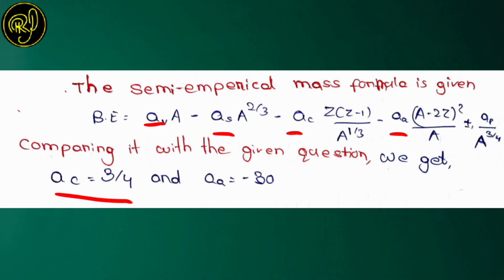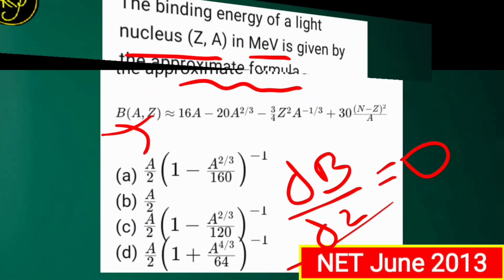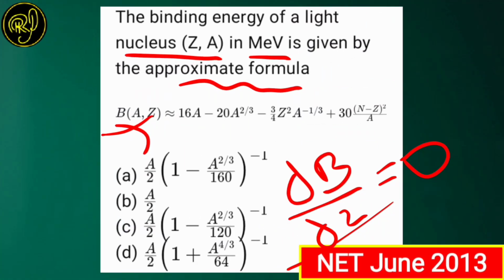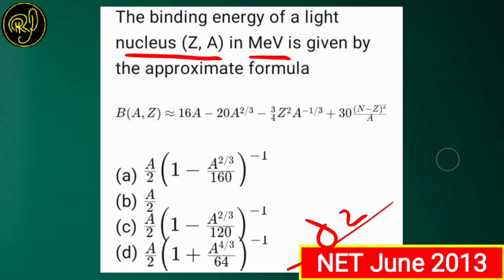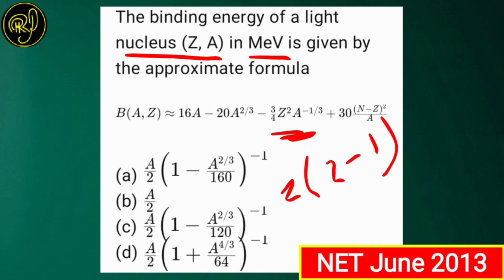A_C means it should be multiplied with Z into (Z minus 1) by A to the power 1 by 3. So let's check in the question, is there any term that is multiplied with Z into (Z minus 1)? Sometimes the examiner writes Z into (Z minus 1) as Z squared. For Z very large, we can write Z into (Z minus 1) nearly equal to Z squared.